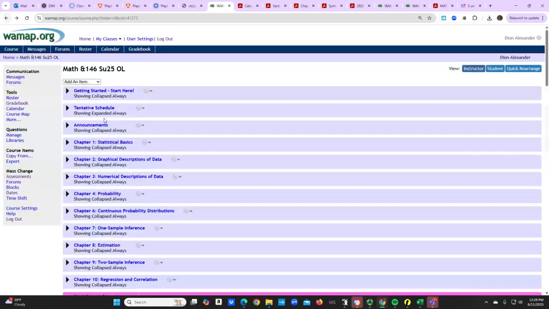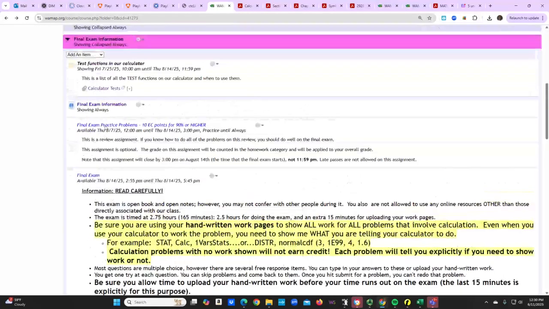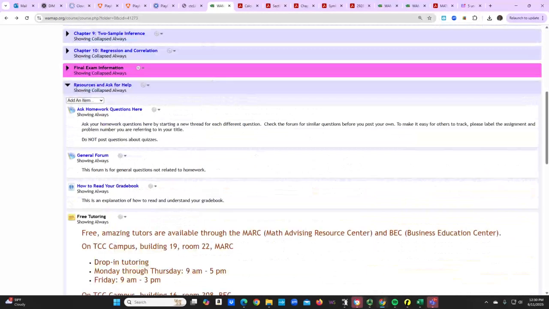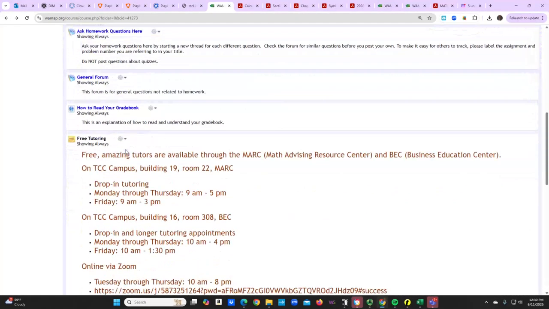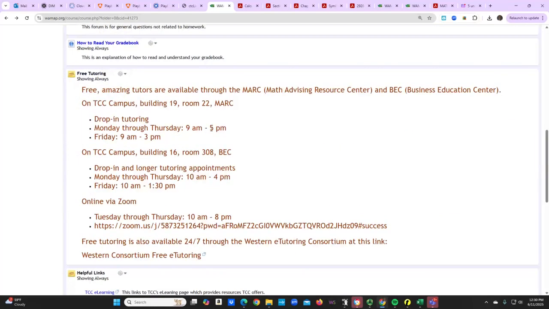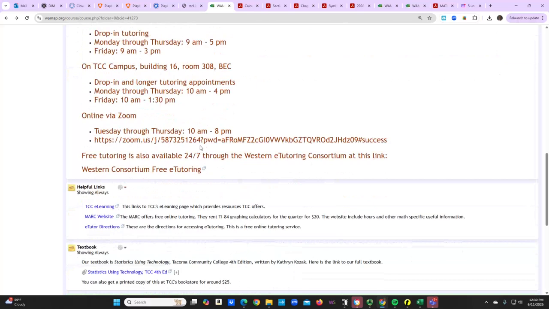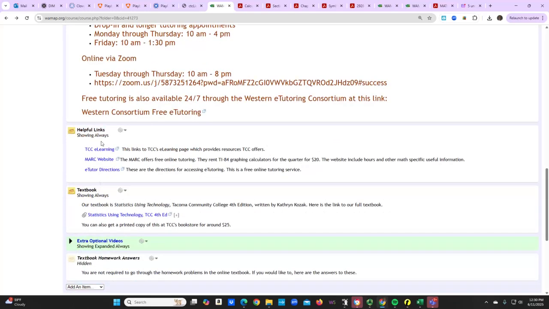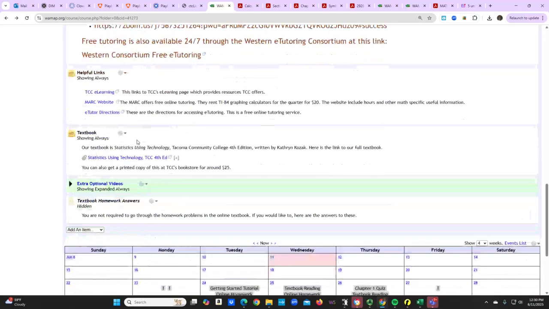But you have a resource to help you read the grade book if you get confused on that. We have tutoring. Tutoring is available. I have to go in here and change all of these marks because it's no longer called the mark, but it's in the same place. The hours should still be the same. We also have free tutoring, 24 hours, 7 days a week via Zoom. That information is there. Here are some more links that are just resources to help you.